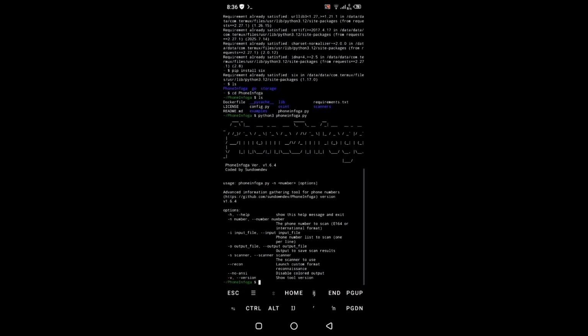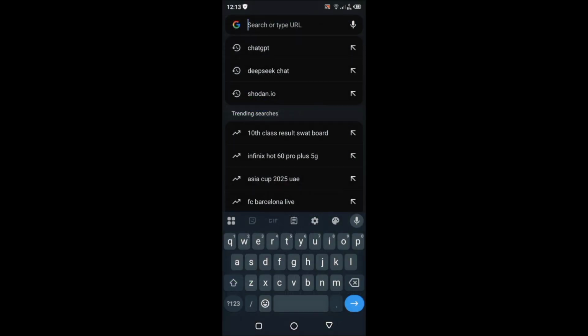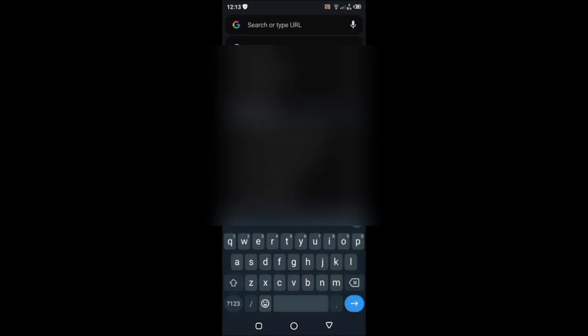So now let's move on to our next step, which is Google Dorking. First of all, to scan a single phone number on the overall internet, the syntax is intext: then enter the number with a plus, and first you have to enter the code of the number which you are trying to scan.